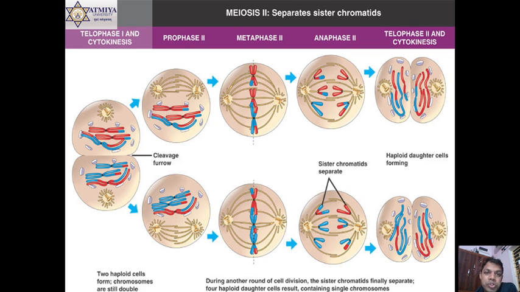So now meiosis 2 will start. There is a gap between meiosis 1 and meiosis 2. This is called interkinesis, where again MPF is activated and plays a similar role. Now in prophase 2,